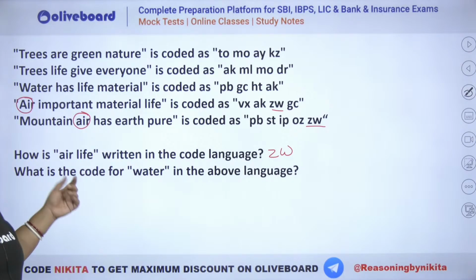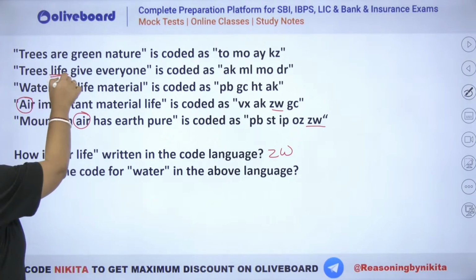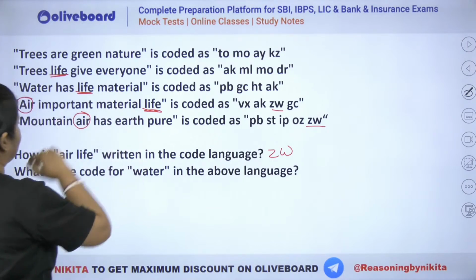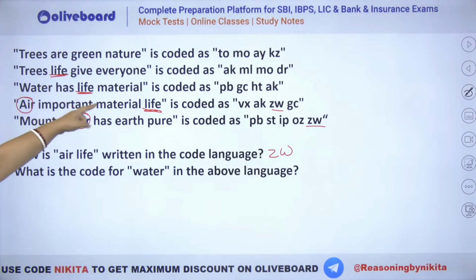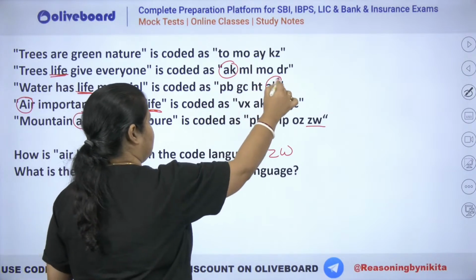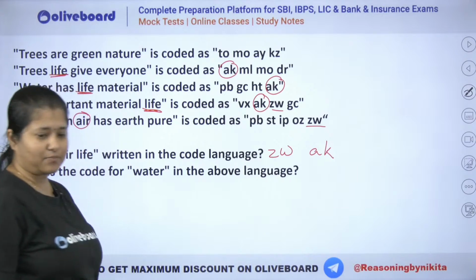Similarly, life के लिए क्या होगा? Where do we see life? You can see life is there in the second one and life is there in the third one. Life is there in the fourth one, right? So what is common between the three? इन तीनों में common क्या है? You can see AK is the one that is common in all three. So that means it has to be ZWAK.